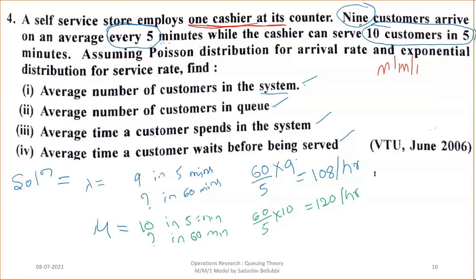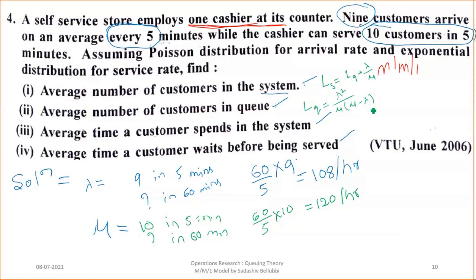Once you know the value of lambda and mu, then you can find the average number of customers in the system. That formula we have already studied. LS equals LQ plus lambda divided by mu. The second one, average number of customers in the queue: LQ equals lambda square divided by mu into mu minus lambda.